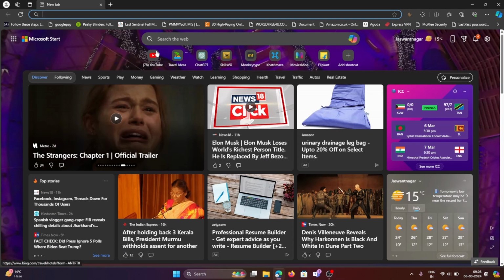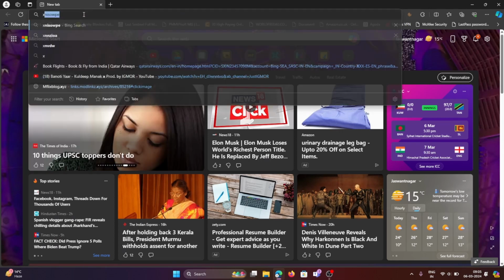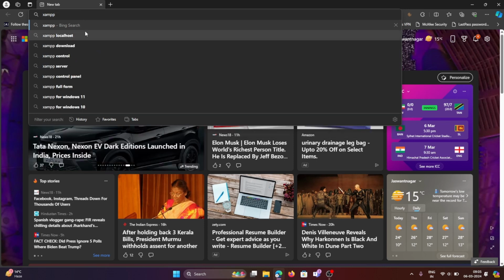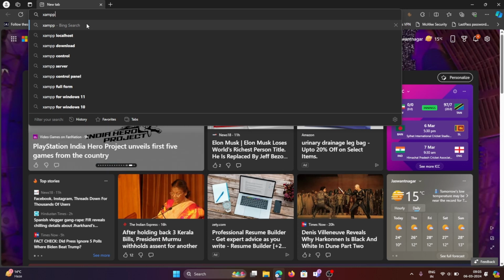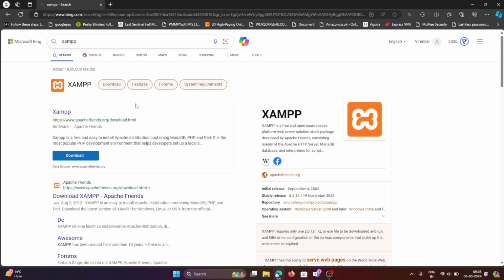First, you need to browse a window in your PC. After that, type xampp server in the search bar. In the search, click on the first link of xampp server and download the xampp file for different operating systems.